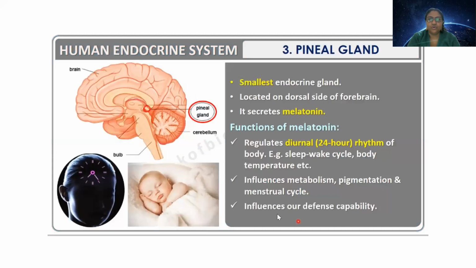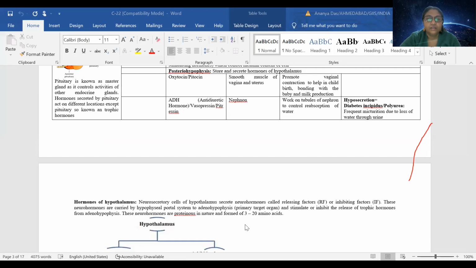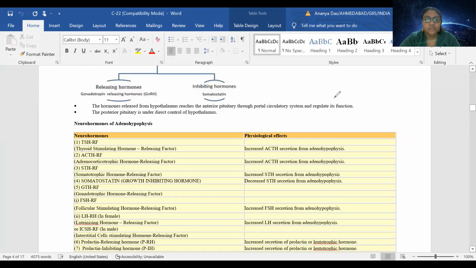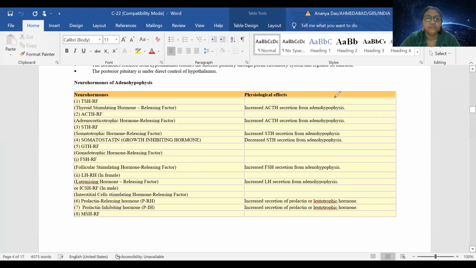Okay, so now we will talk about the next gland. I am going ahead with the hormones of the hypothalamus because we already discussed them. In this table, you can see a small glimpse of releasing factors.